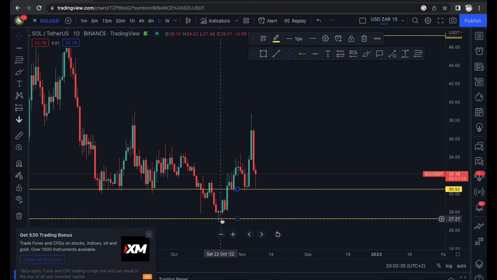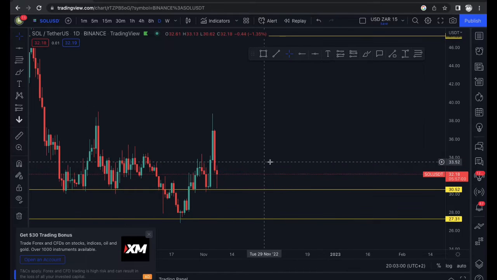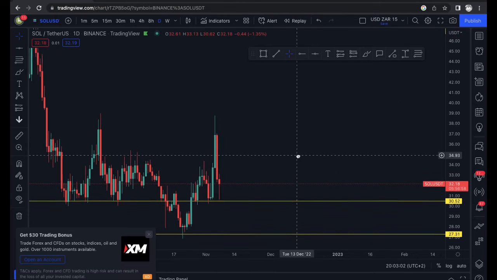But we already mapped this out. This is our daily support level, and if we look again, it breaks this previous support, now resistance, breaks this resistance level, comes down and creates a new level of support. This is actually how I prefer to trade. As soon as the support is created, once you've broken a previous level of resistance, I always take a trade over there. So there's some nice hindsight into how I do my forex trading, but that's for another video.